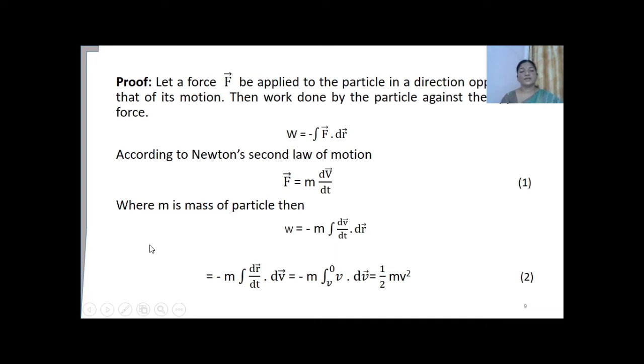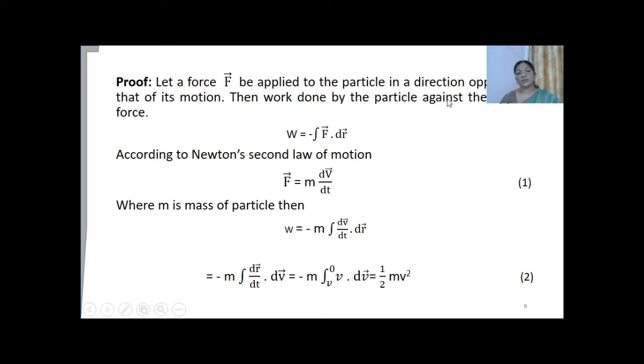Now let us prove it. For that, let us consider a force F applied to the particle in a direction opposite to that of its motion. So assume that a particle is moving and in the opposite direction a force F is applied. So what happens at that time? The particle will slow down and come to rest, isn't it?